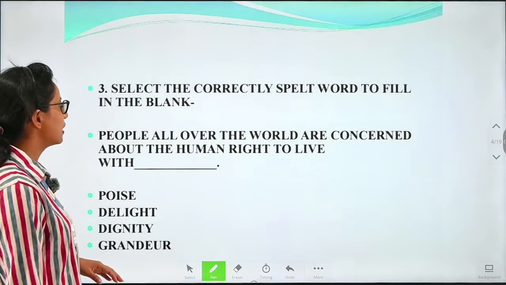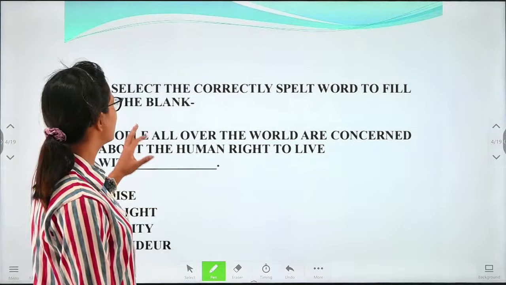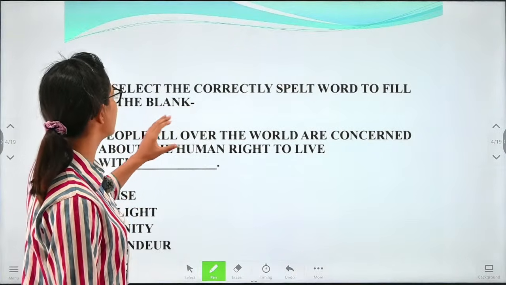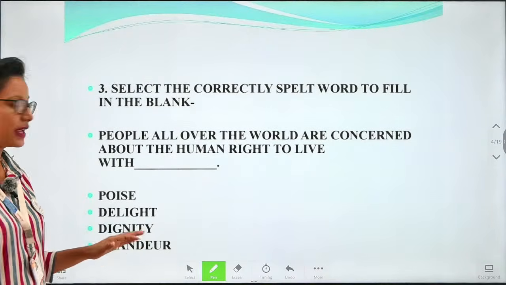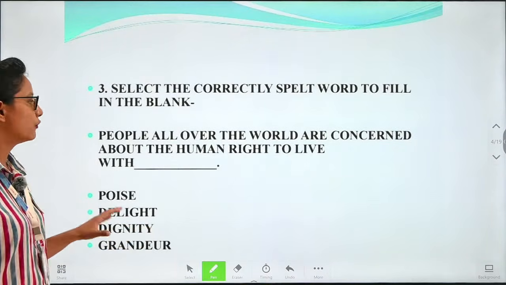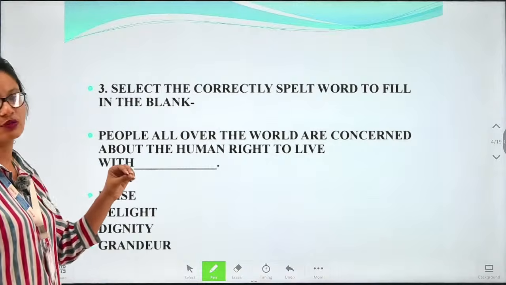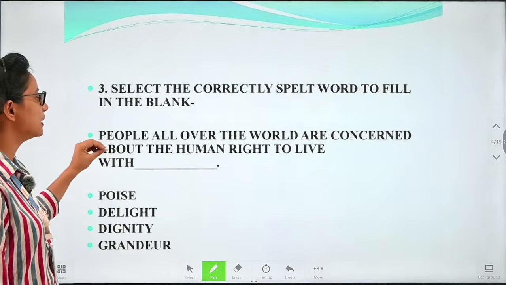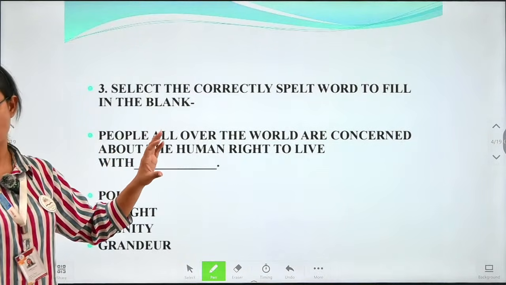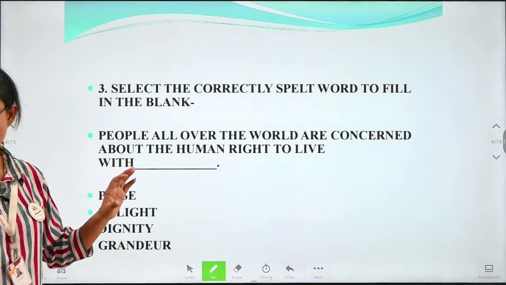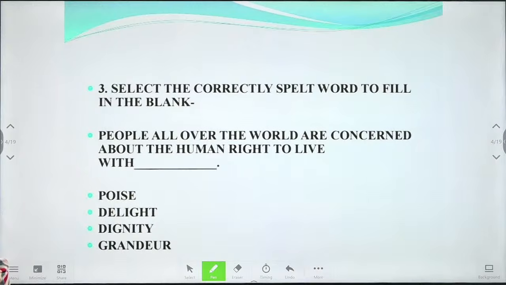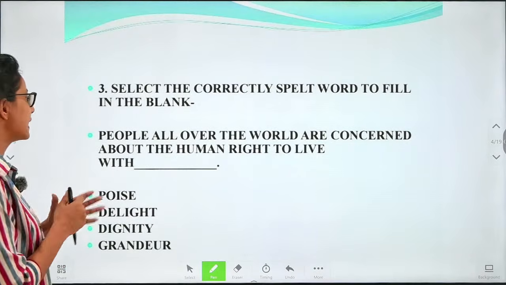Next question. We have to correctly spell the word to fill in the blank. We are given four options, and out of the four options we have to select the correct option that can fit this given expression. We have to fill in the blanks actually.